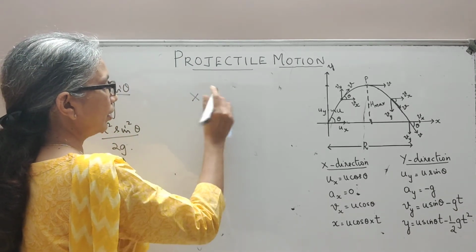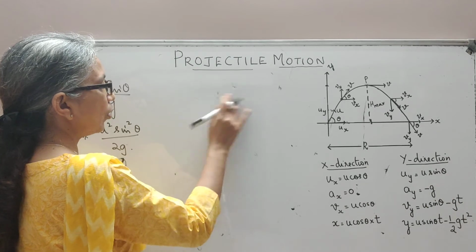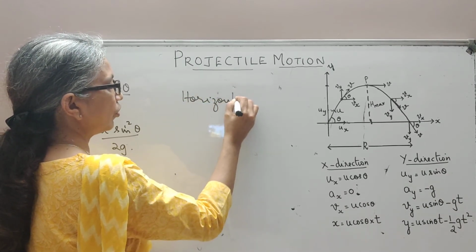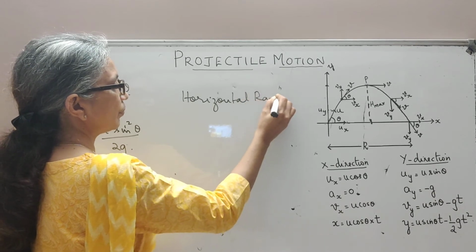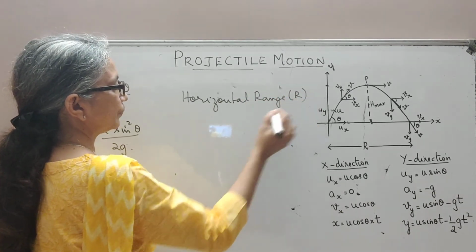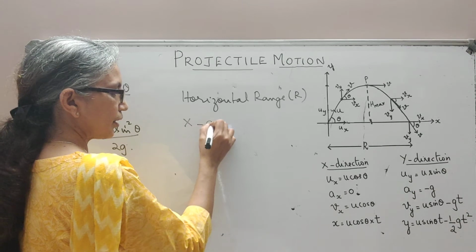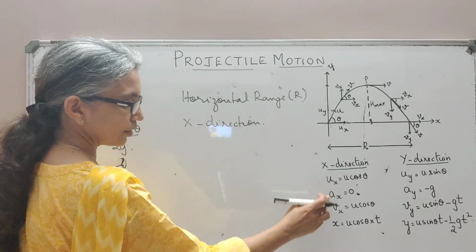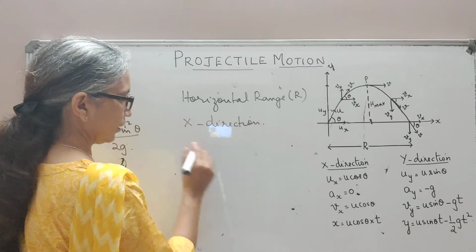So we are going to find an expression for the horizontal range, given by capital R, using the formulas along the x direction.